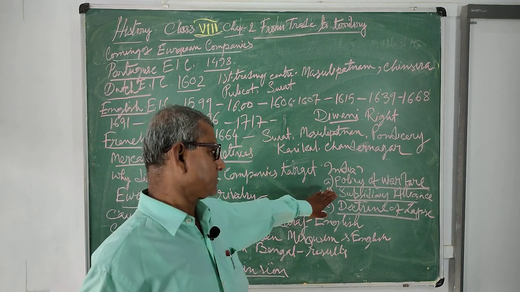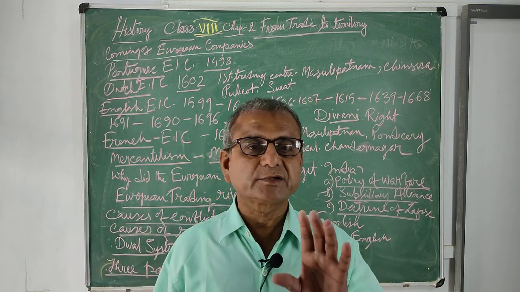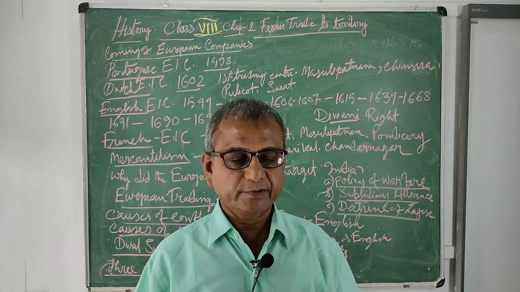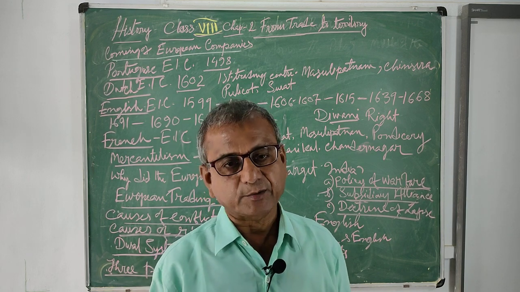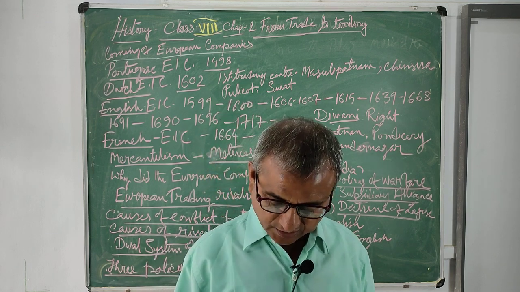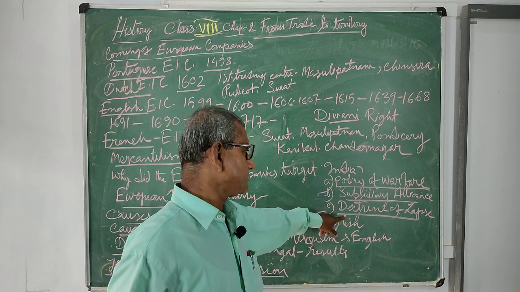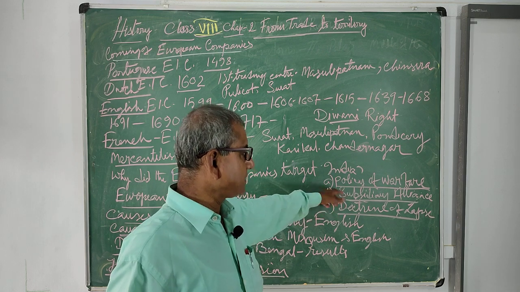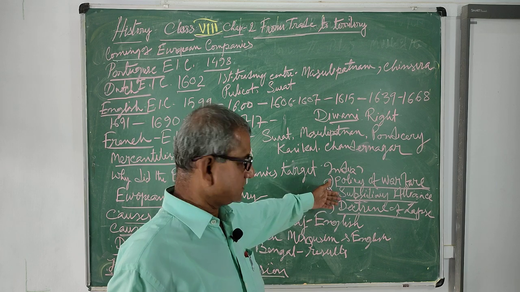Whenever any native ruler signed the treaty, his sovereign power was completely taken away by the British, and he became a completely subordinate ally under the British. In this way, the first to sign the subsidiary alliance was the Nizam of Hyderabad, and many other rulers also signed the treaty.